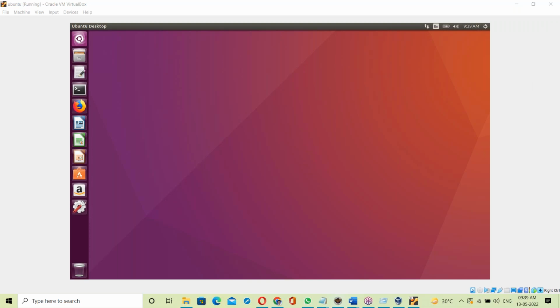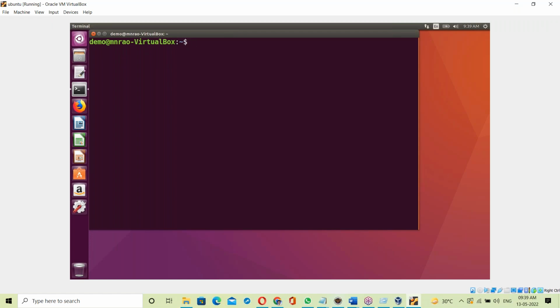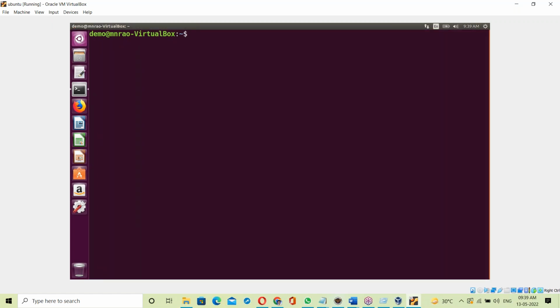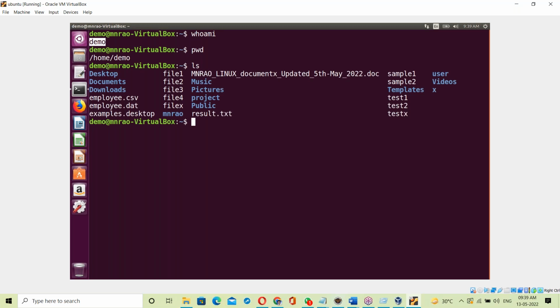Yeah, this is a Linux base. This command shows the current login user. Demo is the current login user. Its working directory is demo. ls shows the contents. Don't worry about the Linux commands.